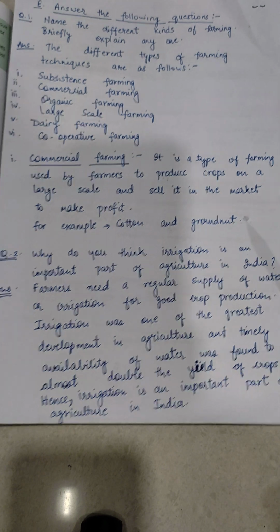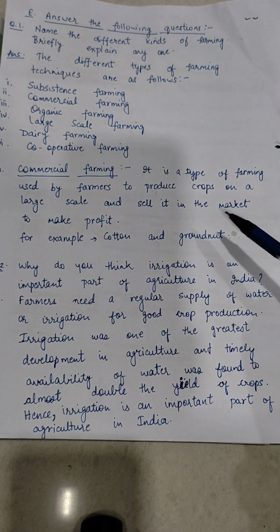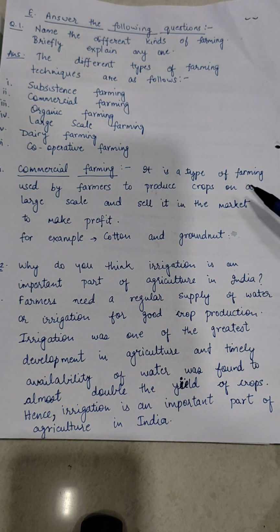First, commercial farming. It is a type of farming used by farmers to produce crops on a large scale and sell it in the market to make profit. For example, cotton and groundnut.